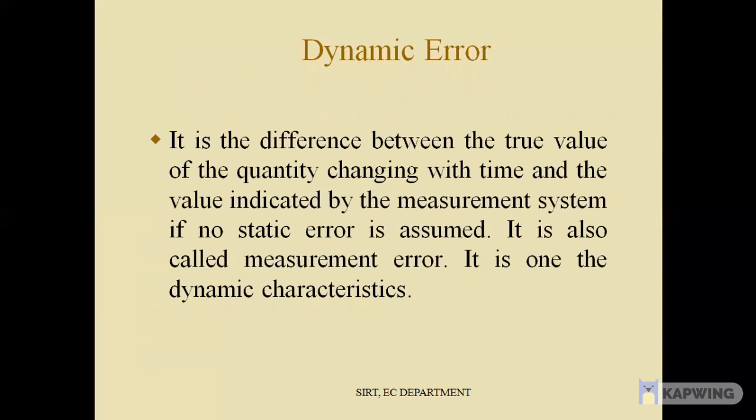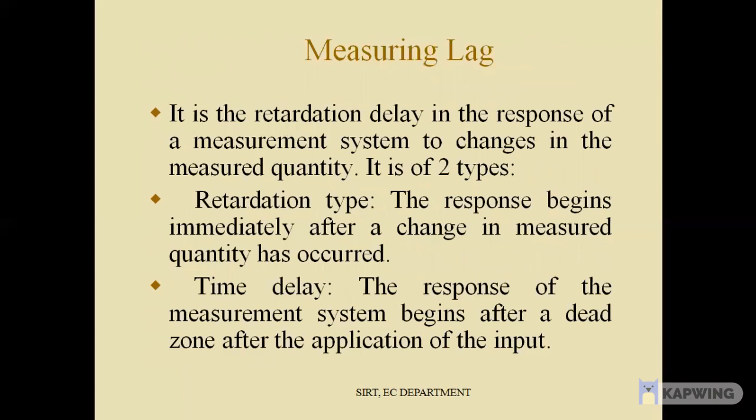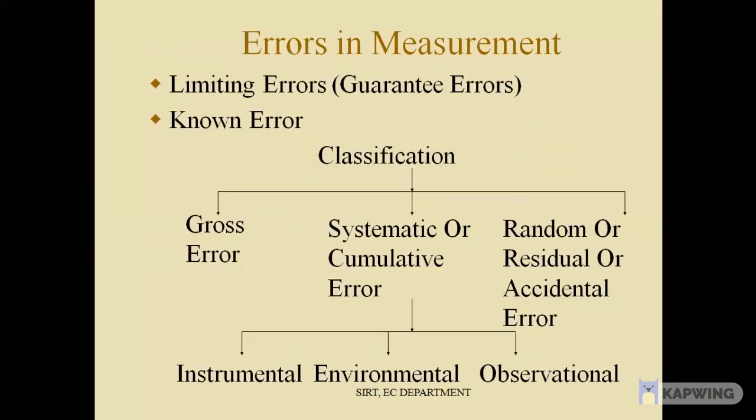Dynamic error is the difference between the true value of the quantity changing with time and the value indicated by the measurement system if no static error is assumed. It is also called measurement error. It is one of the dynamic characteristics. Measuring lag is the retardation delay in the response of a measurement system to changes in the measured quantity. It is of two types. Retardation type: the response begins immediately after a change in the measured quantity has occurred. Time delay: the response of the measurement system begins after a dead zone after the application of the input.